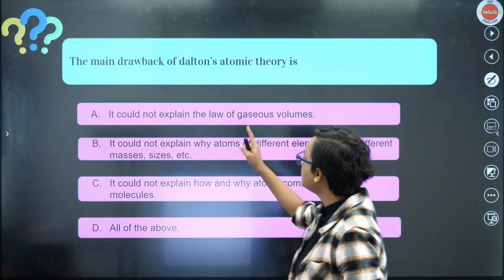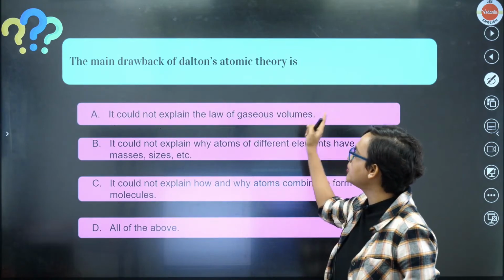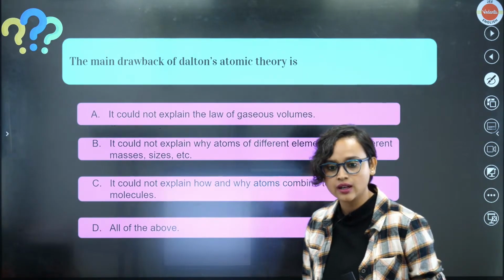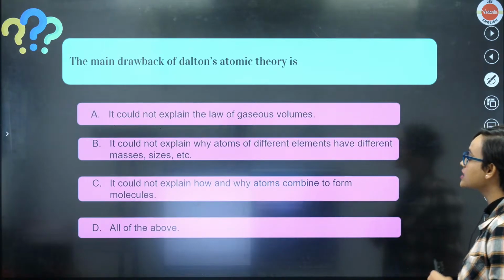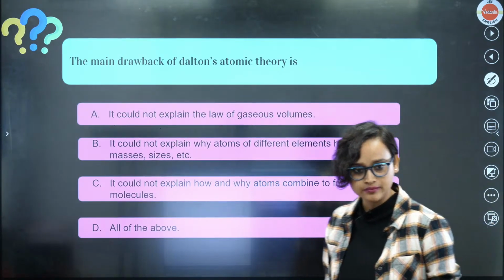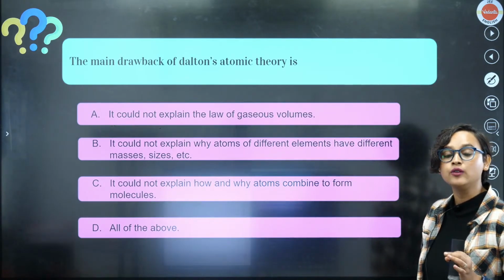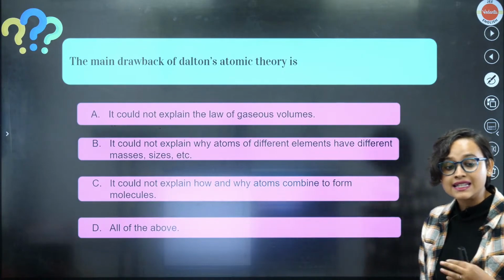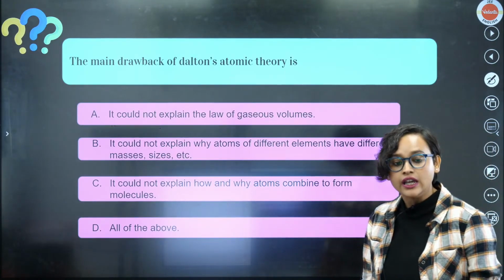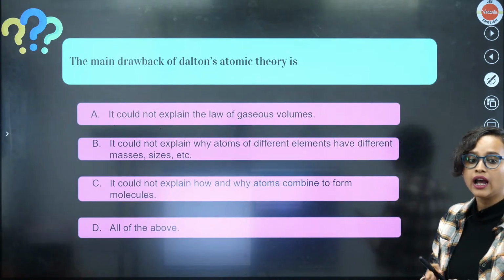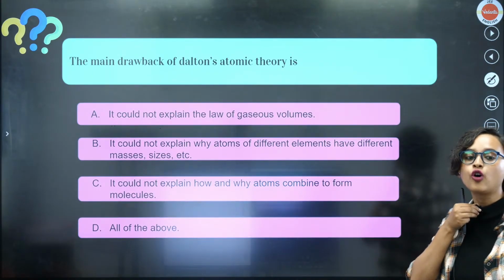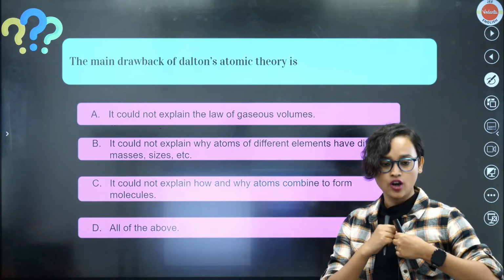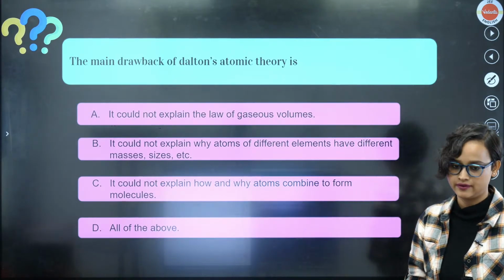Tell me, what is the main drawback of Dalton's atomic theory? Is it that it could not explain the law of gaseous volumes? It could not explain why atoms of different elements have different masses, sizes, etc.? It could not explain how and why atoms combine to form molecules? Or is it option D, all of the above? Tell me.